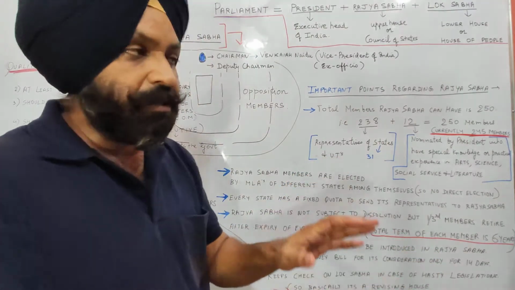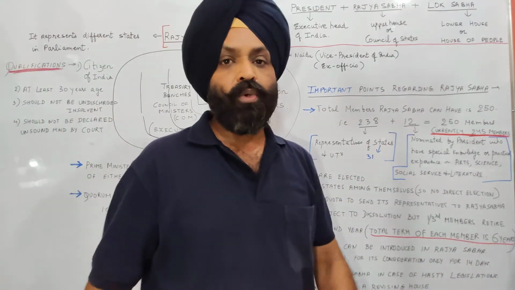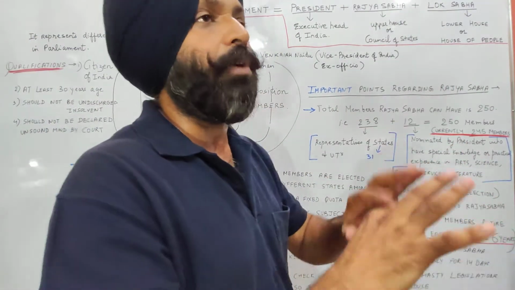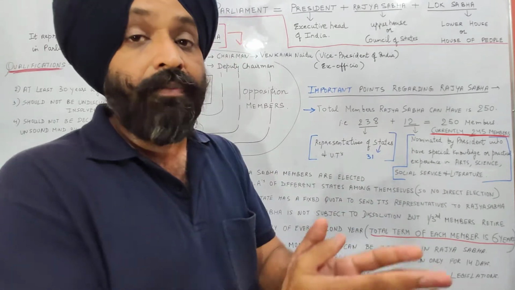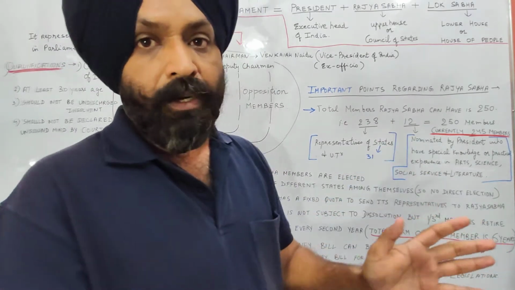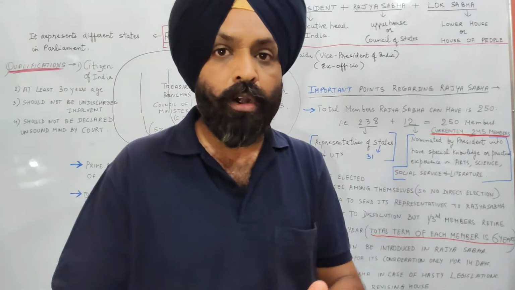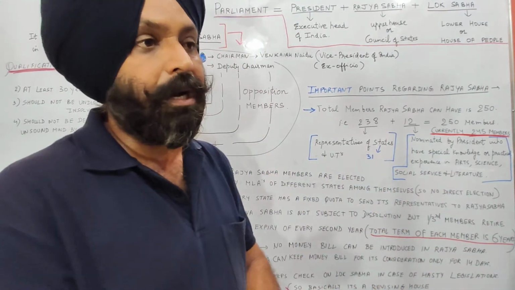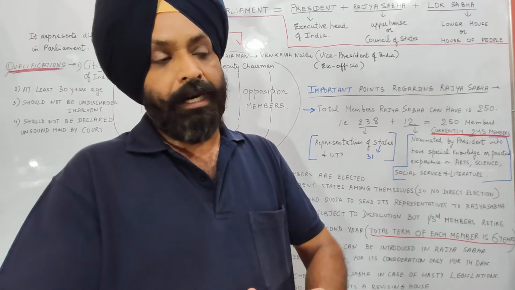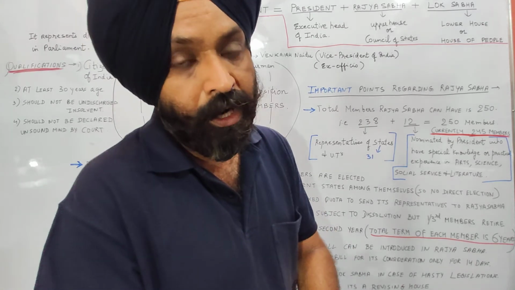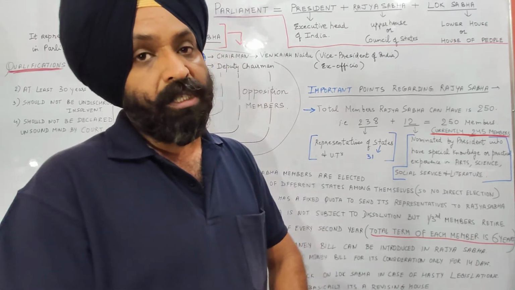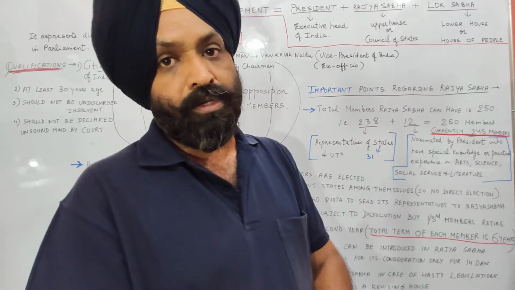So Rajya Sabha keeps an eye on the Lok Sabha so that Lok Sabha does not hastily pass a legislation which will affect lots of people of India. Because if a wrong or bad law is passed by Lok Sabha, then ultimately it can be declared null and void by the Supreme Court if it touches the basic structure of the Constitution of India.